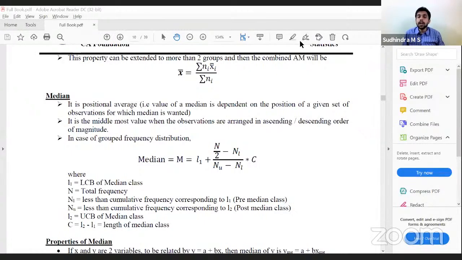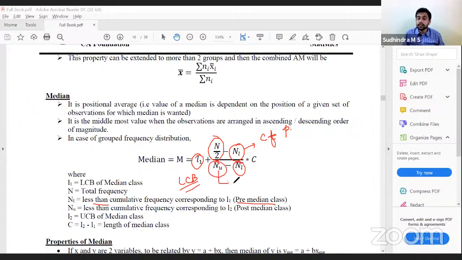Median class. Yes. Once you identify the median class, L1 is the lower class boundary of that median class. N by 2 we will already have. NL is the cumulative frequency of the previous, pre-median class, that is, the less than cumulative frequency corresponding to the pre-median class.